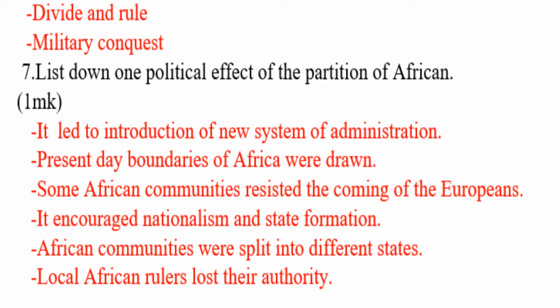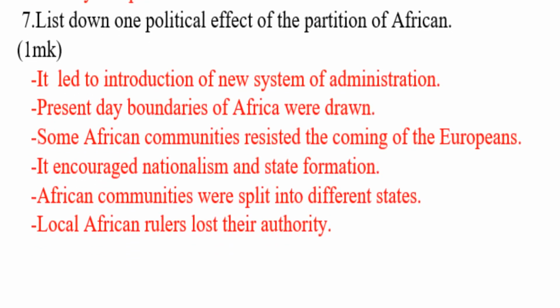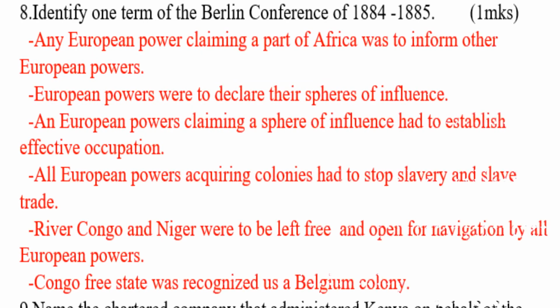Some African communities resisted the coming of the Europeans. Next, it encouraged nationalism and state formation. Next, African communities were split into different states. And then the last one, local African rulers lost their authority. These people lost their authority because now the European powers took over.